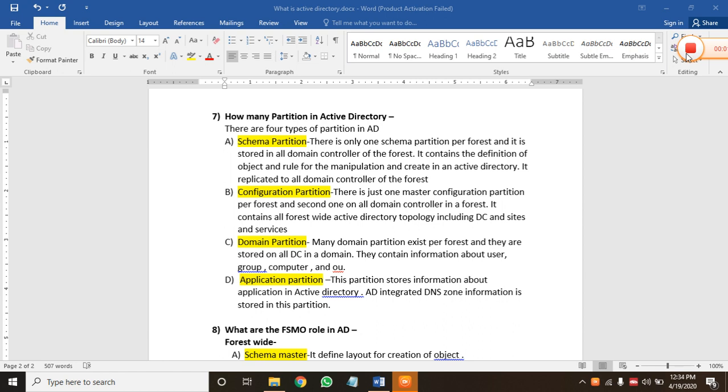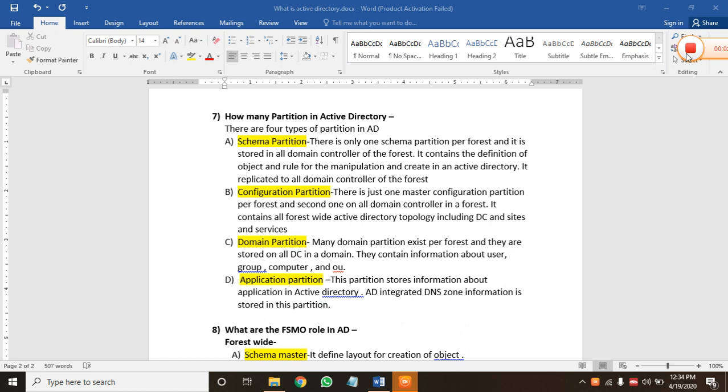The third one is domain partition. Many domain partitions exist per forest, and they are stored on all domain controllers in a domain. They contain information about users, groups, computers and organizational units.